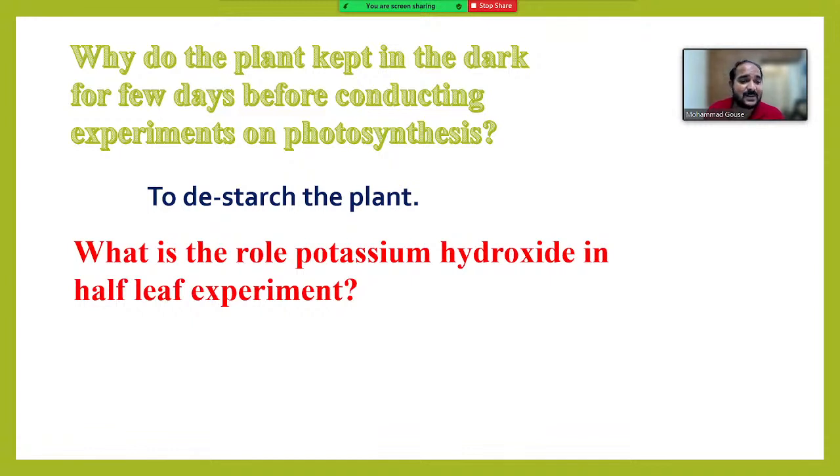What is the role of potassium hydroxide in the half-leaf experiment? Why are we using potassium hydroxide in the bottle while conducting the experiment showing that carbon dioxide is essential for the process of photosynthesis?